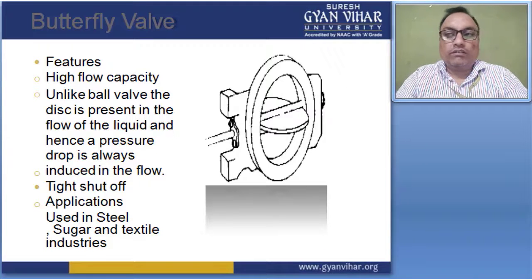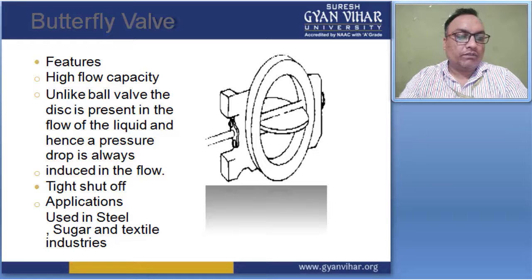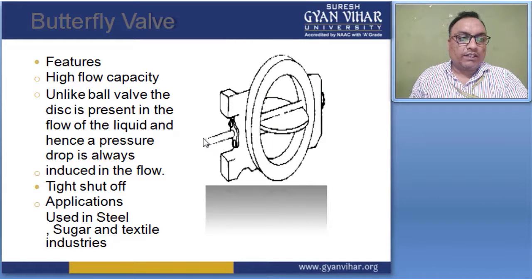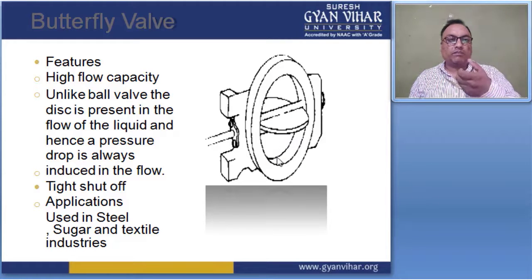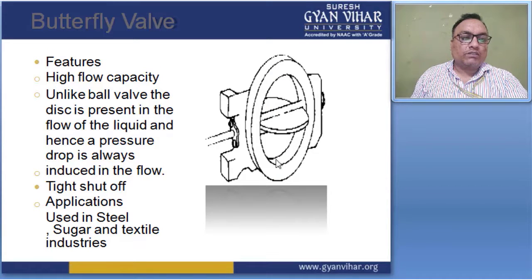This valve gives different types of features, such as high flow capacity. Unlike a ball valve, the disc is present in the flow. Suppose this is the disc. The disc is present at the center of this valve, and if I rotate this knob, then this disc, which is connected to this rod, also rotates. If I put it at a 90-degree angle, at that time it closes the valve, right?